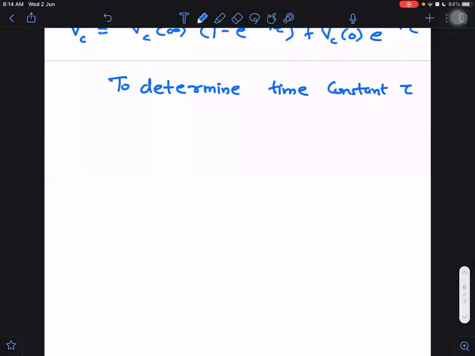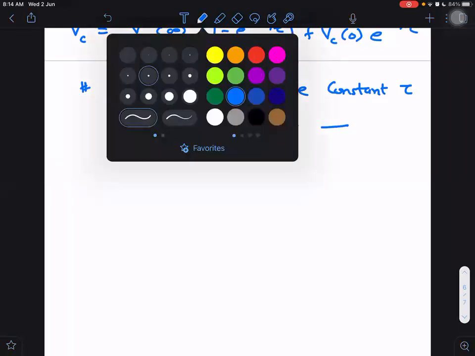We need to simply take one thing only. We have to take capacitance as, take this as this. What does it mean? To determine time constant, take this as this and solve the circuit. Conducting wire. Yes, let me write down properly.